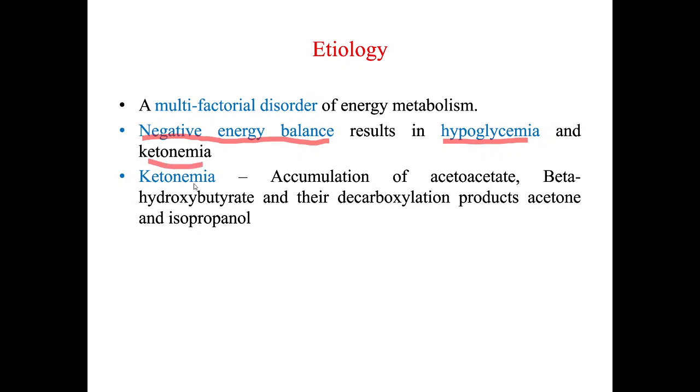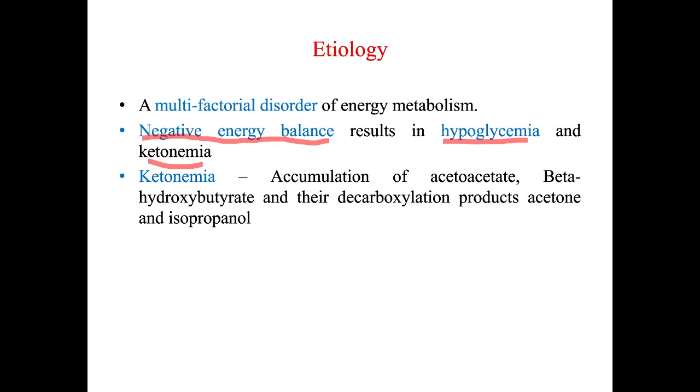So what is ketonemia? Ketonemia is the accumulation of acetoacetate, beta hydroxybutyrate, and their decarboxylation products like acetone and isopropanol. So when we say ketosis, we are dealing with the ketone bodies.